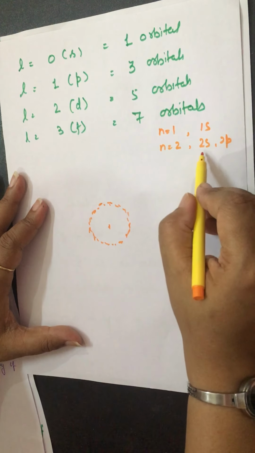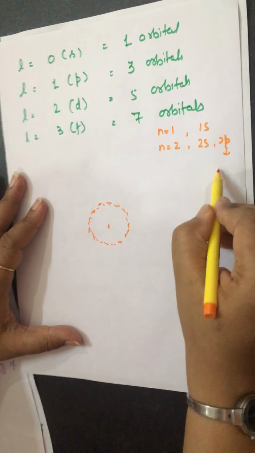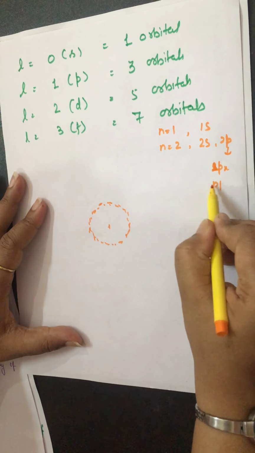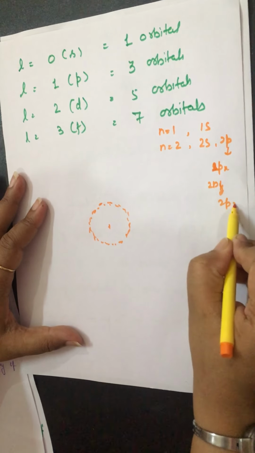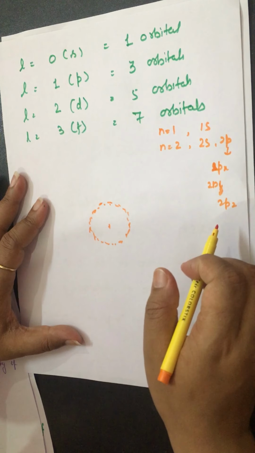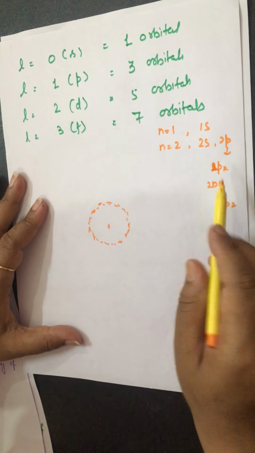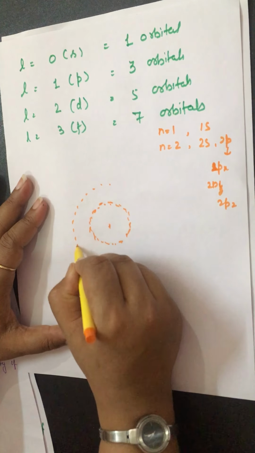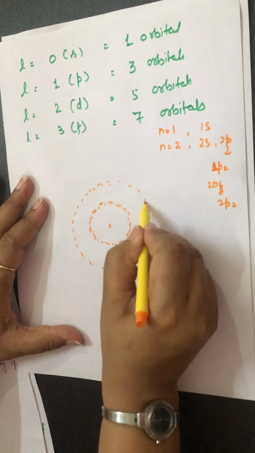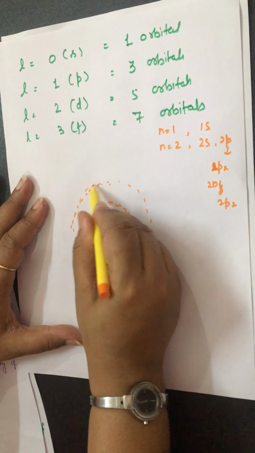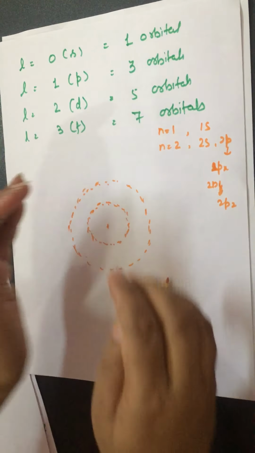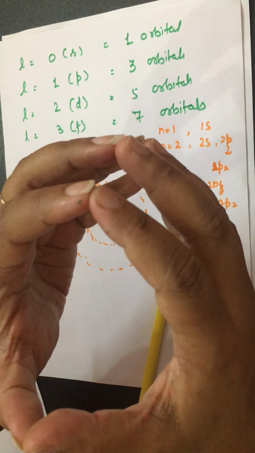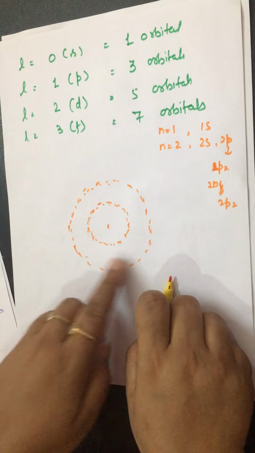These are the subshells, 2s and 2p subshells, and 2p again has 3 orbitals: 2px, 2py and 2pz. It means how many orbitals are there? 4. एक तो s है and 3 p हैं. How can I draw it? It is 2s. We know that it is spherical, not a circle, right? 1s, 2s, like this.